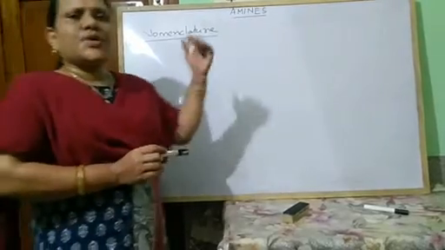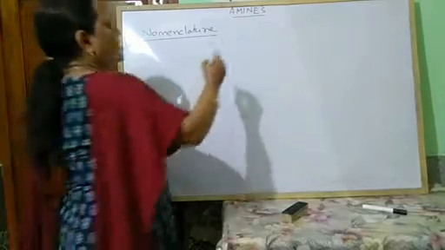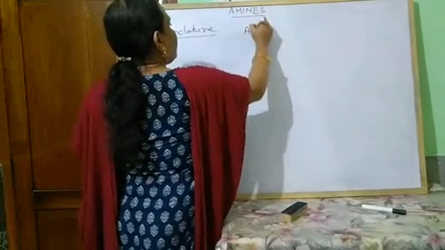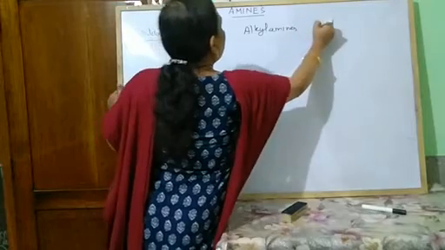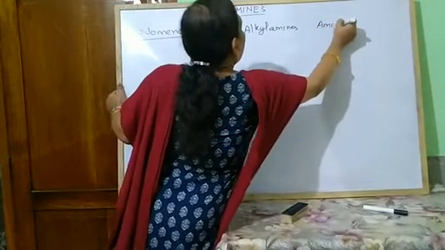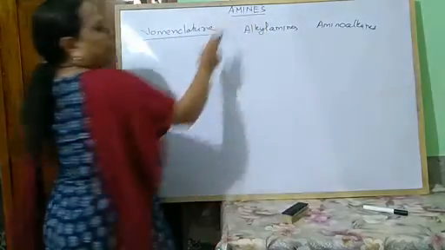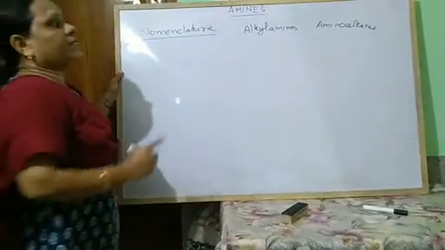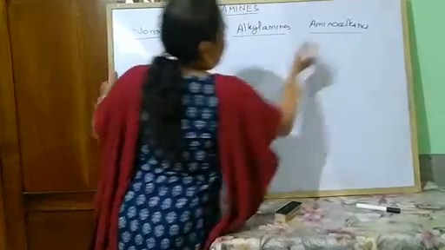So according to the common name system, amines are named as alkyl amines or aminoalkanes. For amines, there are two systems of common name. One is alkyl amines or aminoalkanes.